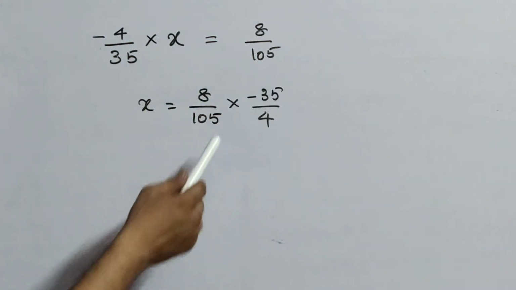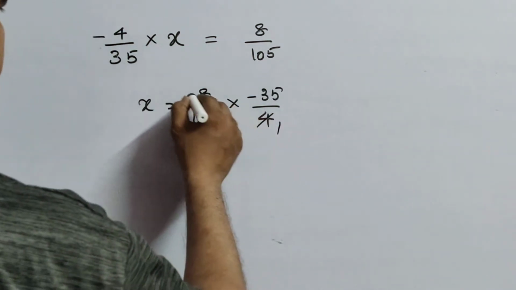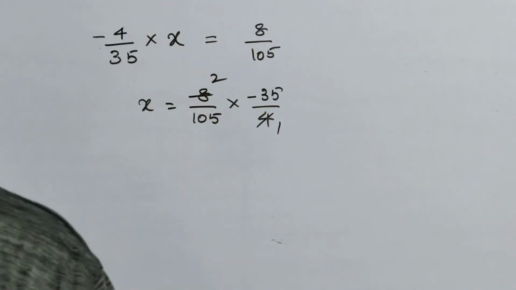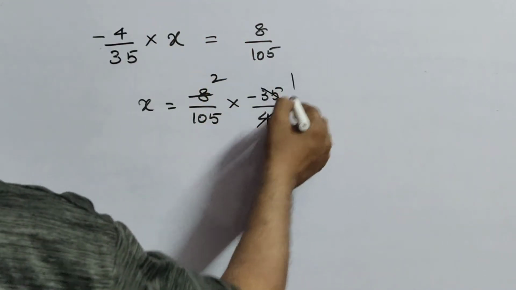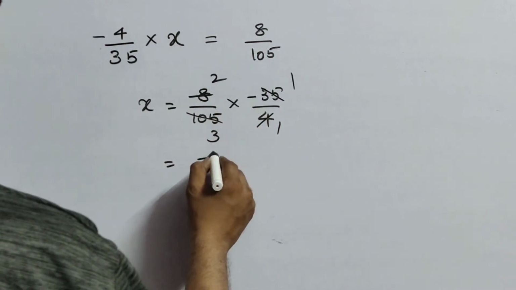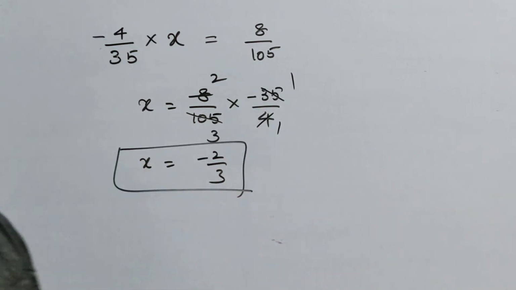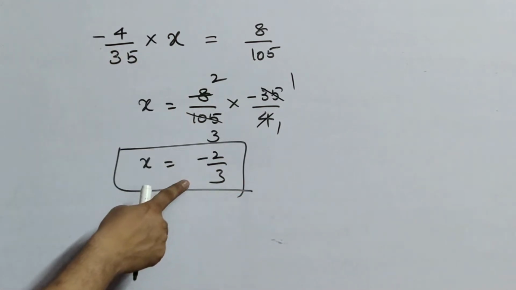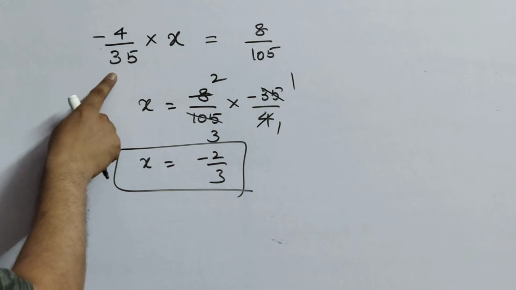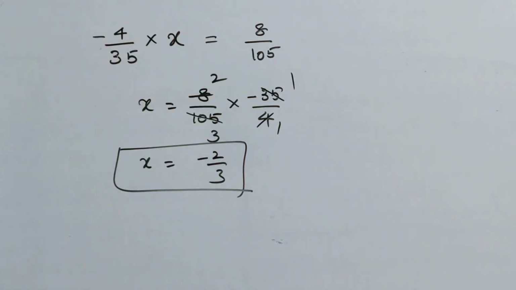Now if you have any chance, you can do cancellation. Okay children? If you clearly observe here, 4 ones are 4, 4 twos are 8, and 35 ones, 35 threes are 105. So here minus is there, so minus 2 by 3 is the value of x. The x is minus 2 by 3. So if you multiply minus 4 by 35 with minus 2 by 3, you are going to get 8 by 105. Okay? Next.